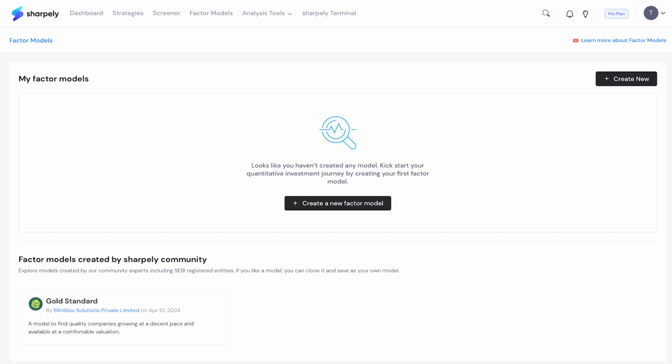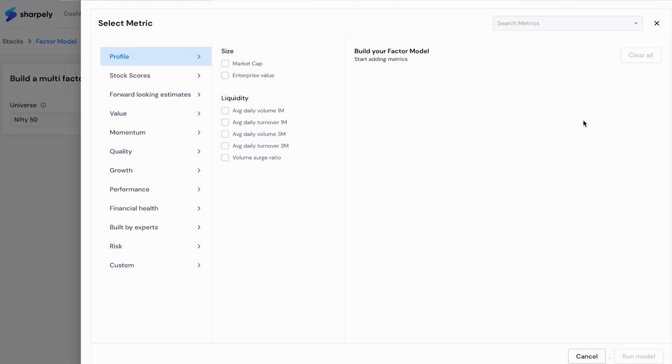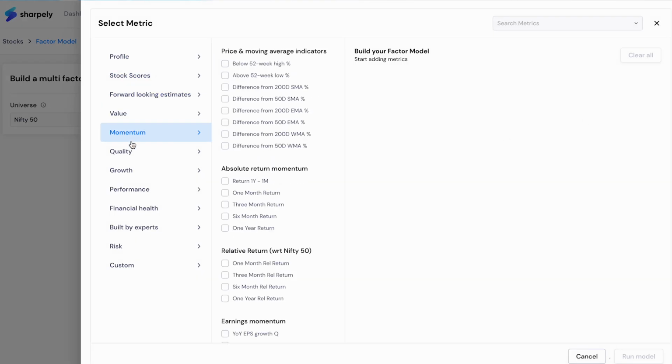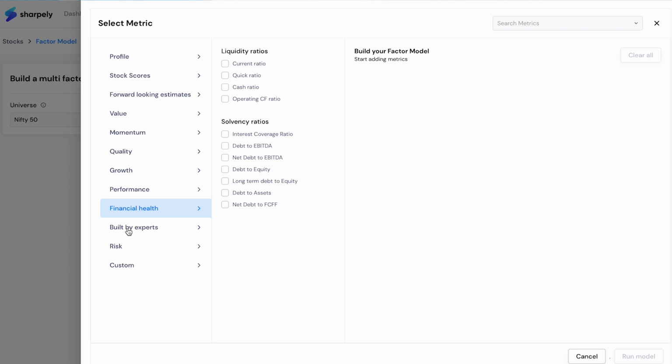On Sharply, we have made a special tool for this. We call it the factor model. Here, based on your preference, you can select factors from more than 300 metrics. Now let's create a strategy of your own.